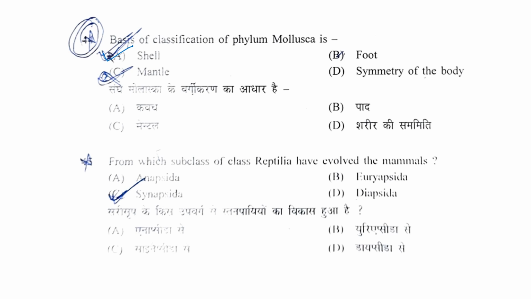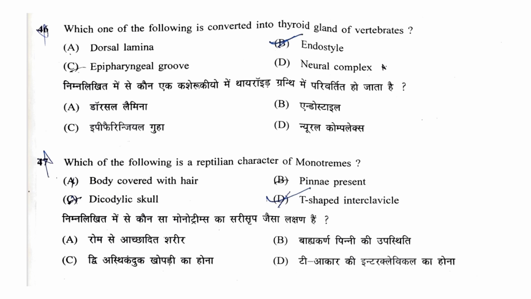Next question is, from which subclass of class Reptilia have the mammals evolved? So options are Anapsida, Euryapsida, Diapsida, or Synapsida. So correct answer is Synapsida. Next question is, which one of the following is converted into the thyroid gland of vertebrates?